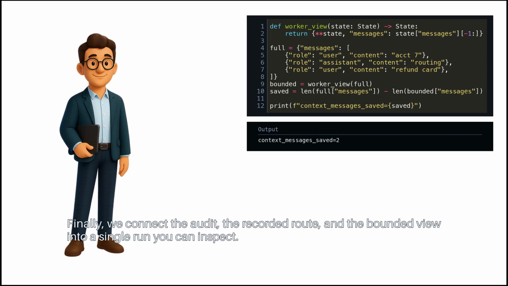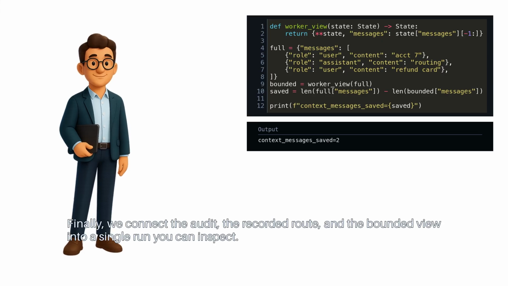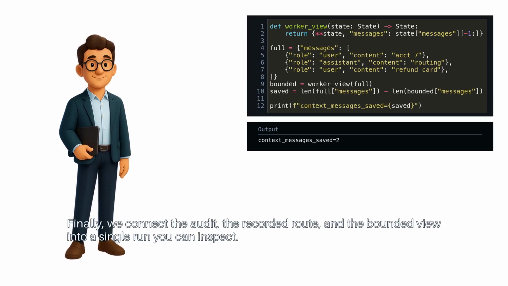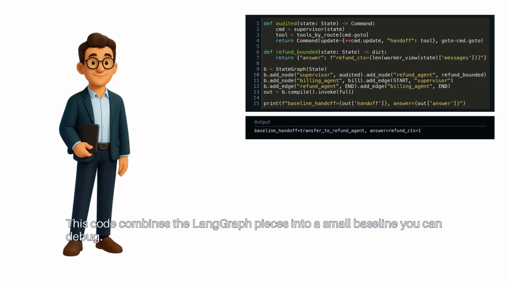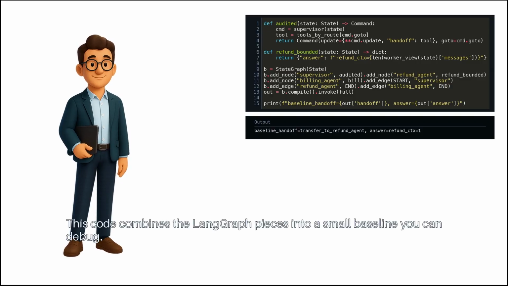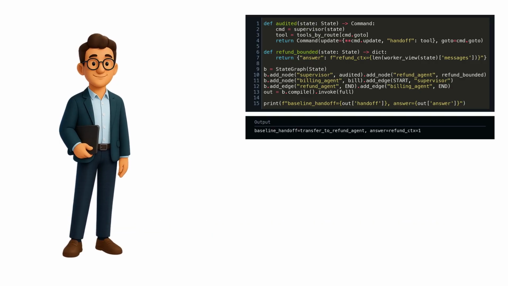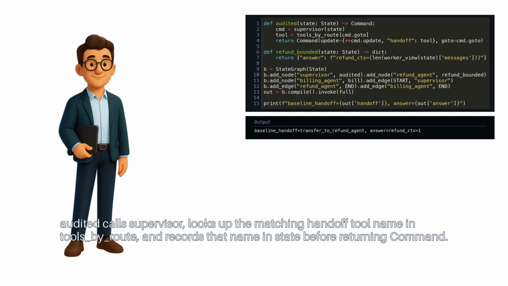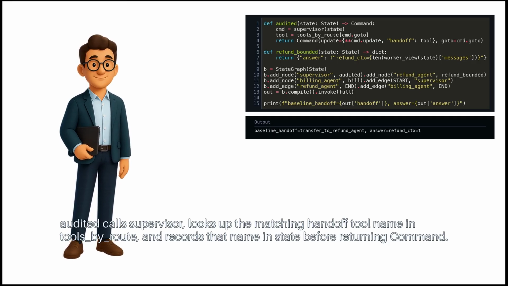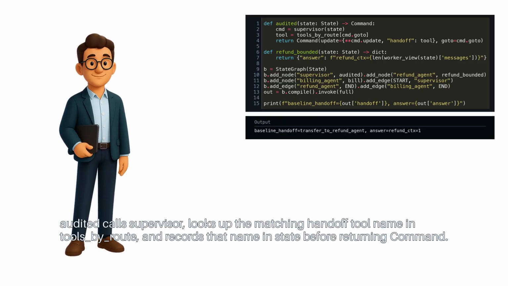Finally, we connect the audit, the recorded route, and the bounded view into a single run you can inspect. This code combines the LangGraph pieces into a small baseline you can debug. Audited supervisor calls supervisor, looks up the matching handoff tool name in tools by route, and records that name in state before returning Command.